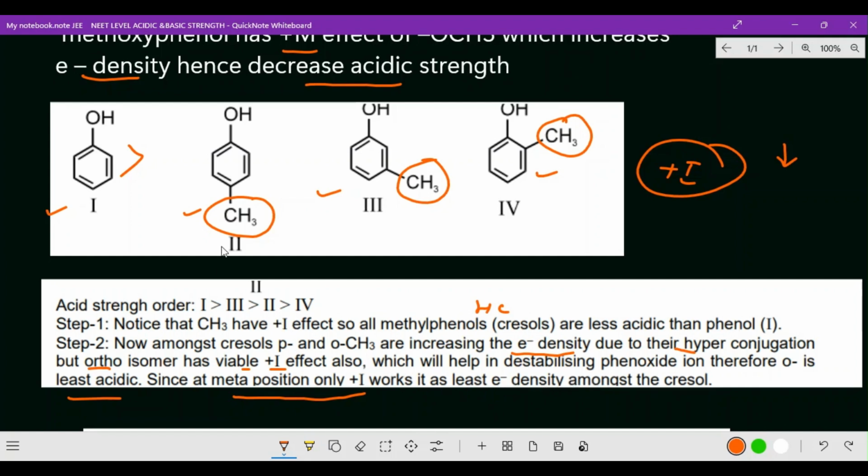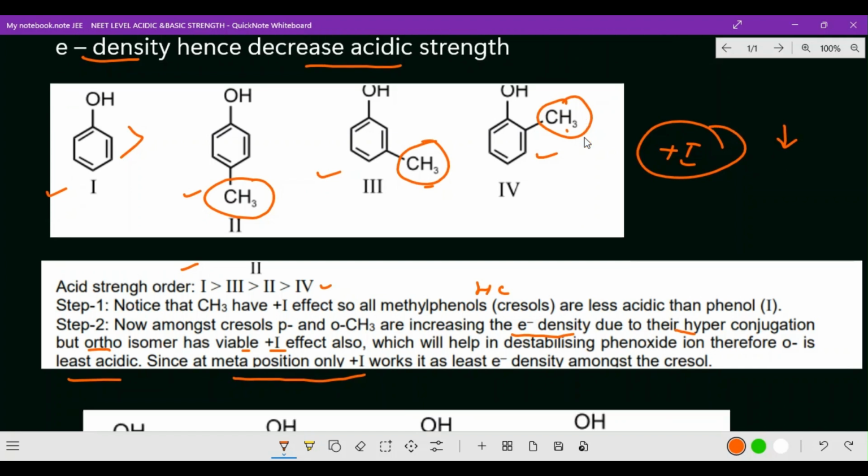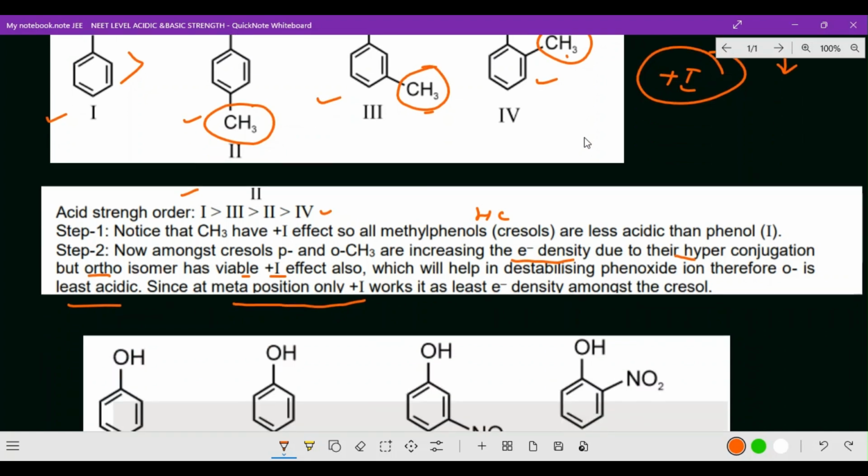So which is the correct option as we are talking about here? Among these, phenol is the most acidic, then meta-cresol, then para-cresol, and the last one is ortho-cresol. Ortho-cresol is the least acidic. If any electronegative group were available, it would naturally be more acidic, but here a CH3 group is there, which has a plus I effect, so the electron density increases and it is naturally less acidic. Right, let us go for the next question. Hope you got clarity about this question.